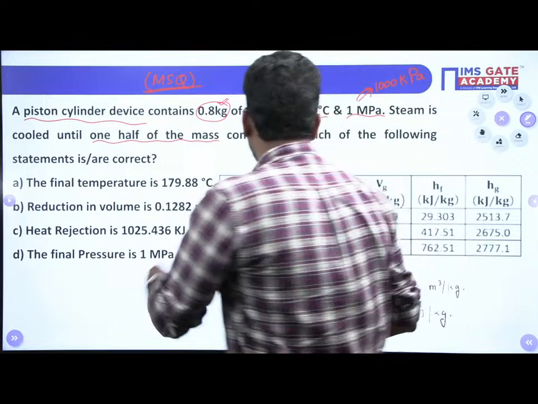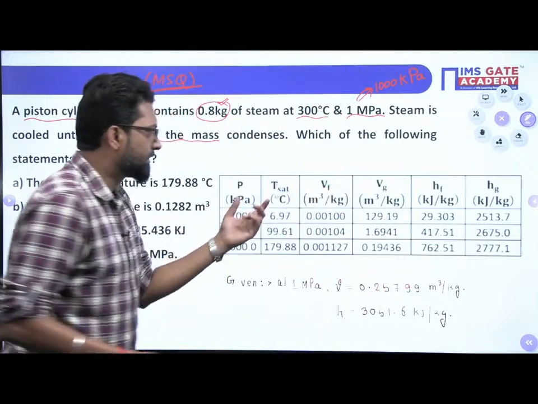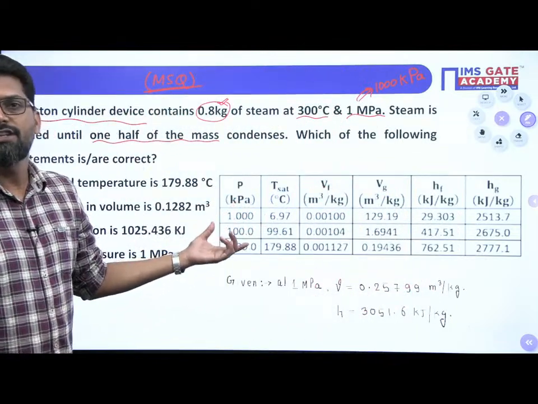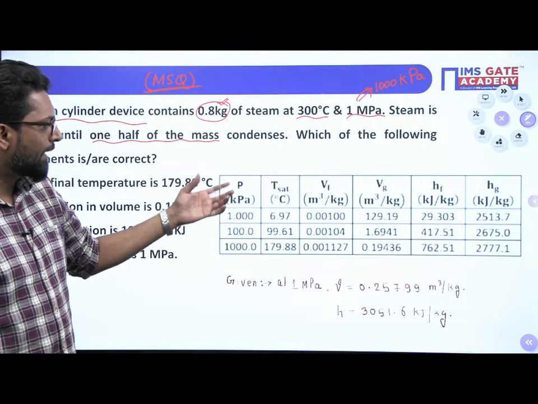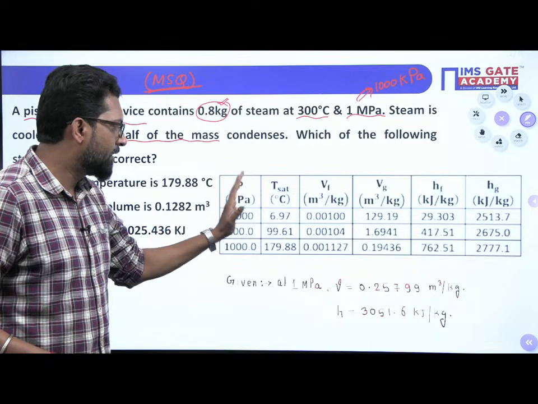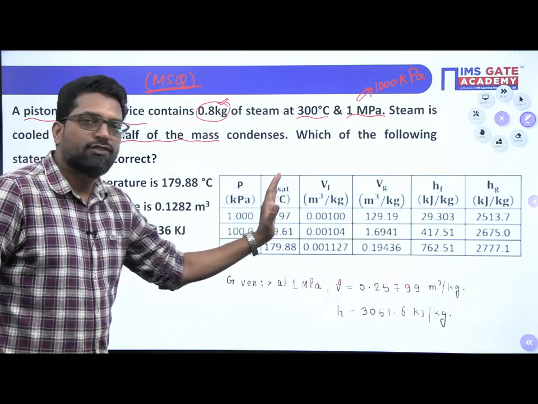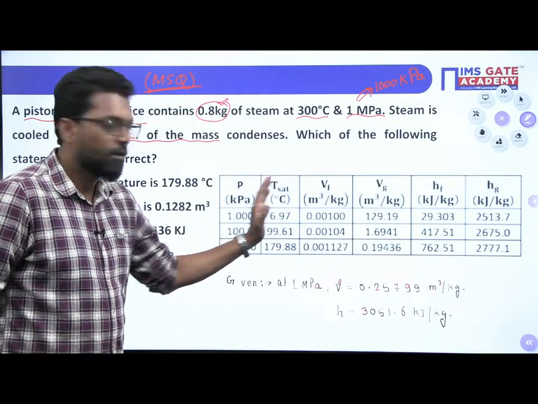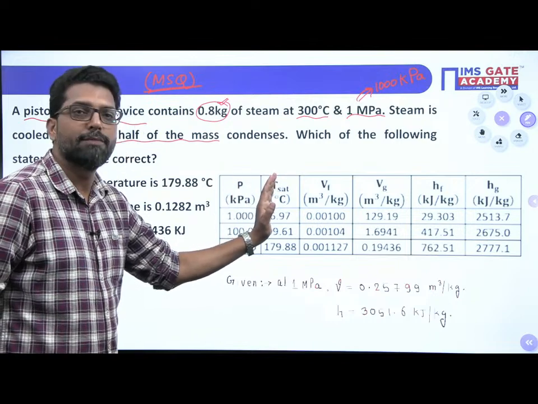See, this table is the property table of the steam. Directly we have to take a snapshot of the property table of the steam. In the property table the pressure is given, and corresponding to that pressure the saturation temperature is given.